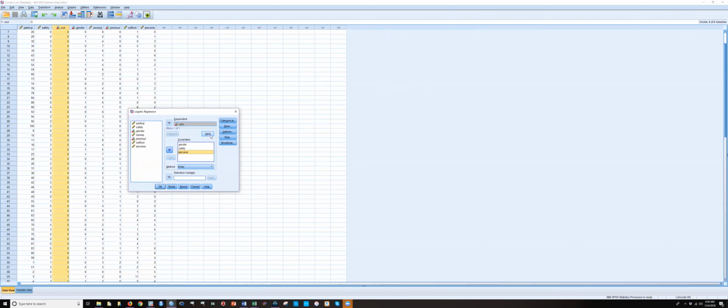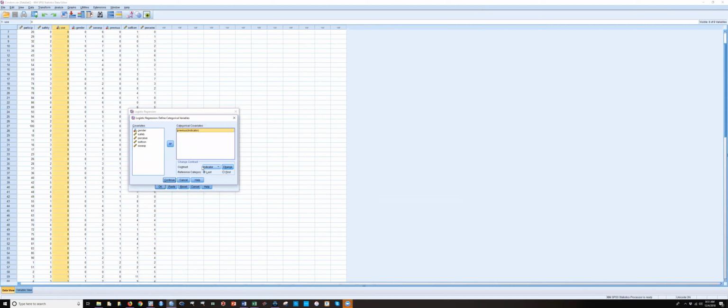And then the next model, you're going to add self-control, previous usage, and sexual experience. Now, the interesting thing is that previous usage, as you can see, is categorical. So you need to tell it that you want the categorical variable to do contrasts for all the different levels, or else you're not going to be able to make sense of the coefficient. And then you would hit continue.